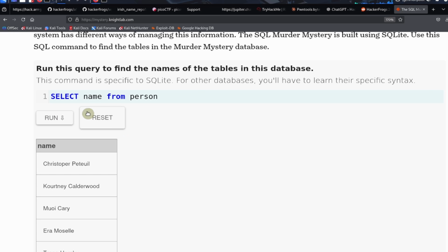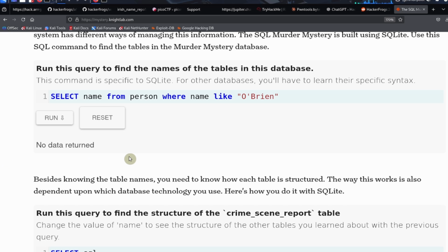Okay, so we could also do select name from person where our name equals O'Brien, or a name like O'Brien. So the thing is that we're not gonna get any data returned, even if we put this stuff in here. We don't get any data returned.